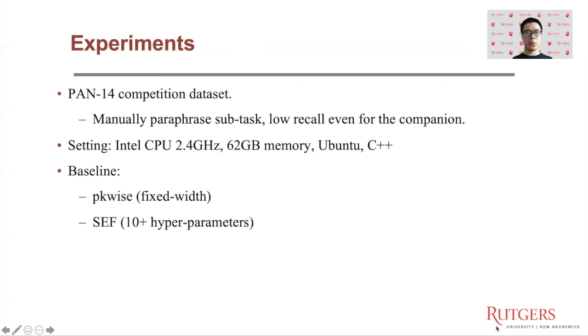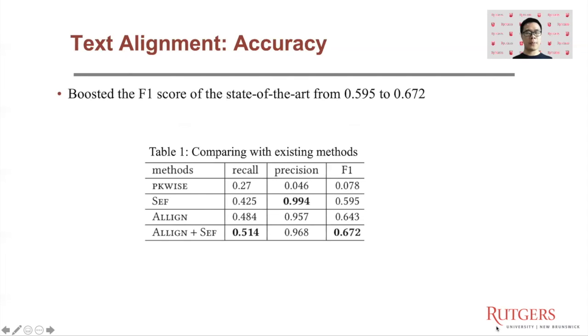In the experiment, we used a real-world competition dataset, and we compared with two baselines. The first one, PKYs, can only generate fixed length near duplicate passage pairs. And the second, SEF, short for seeding, extension, and filtering, is the champion method for that competition. It is a heuristic method with more than 10 hyperparameters. And here is the experimental result.